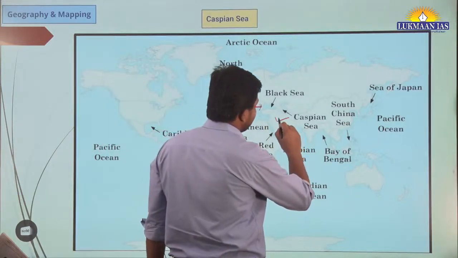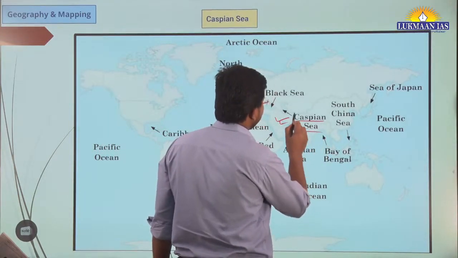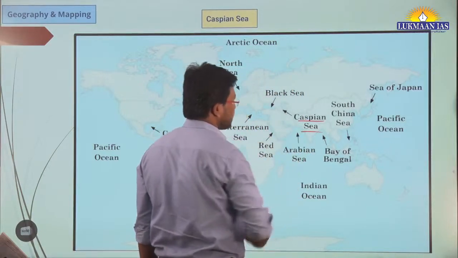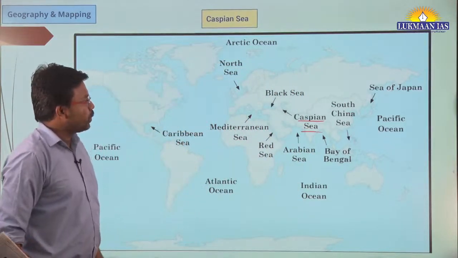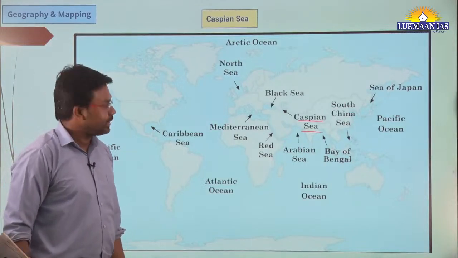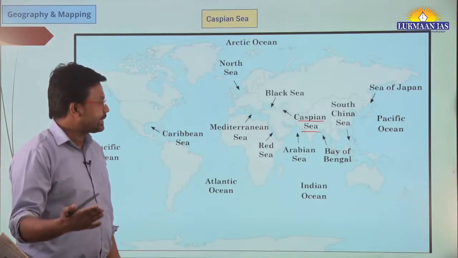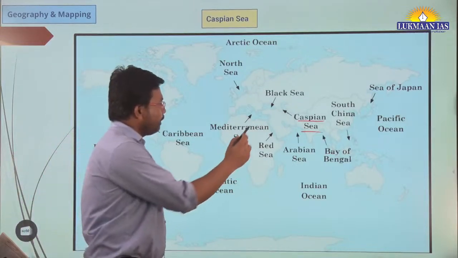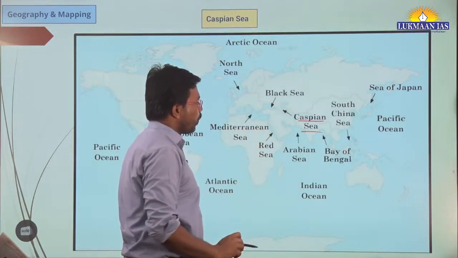So this is the location of the Caspian Sea. We can see, okay, this is where the Caspian Sea is located. So why is the Caspian Sea important? Because nowadays, because of the Russia-Ukraine conflict, the Black Sea is in the news once in a while.